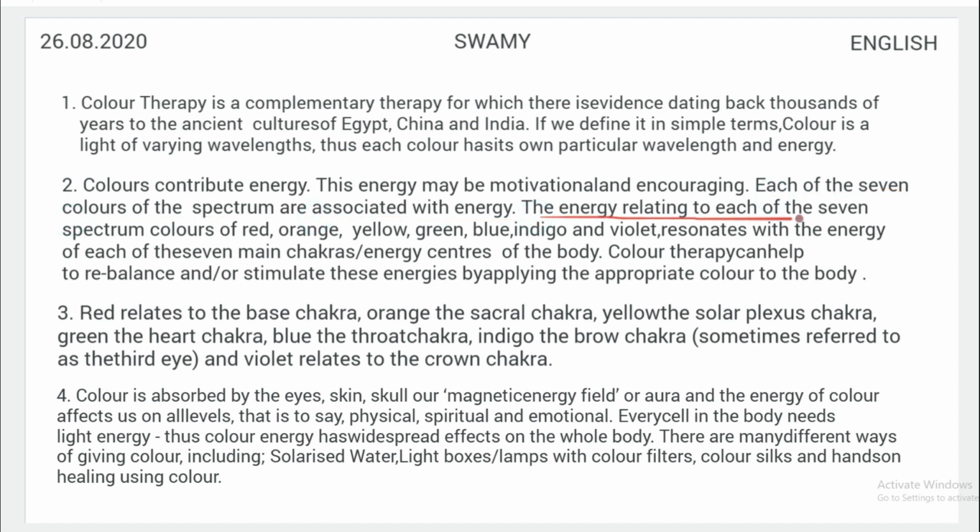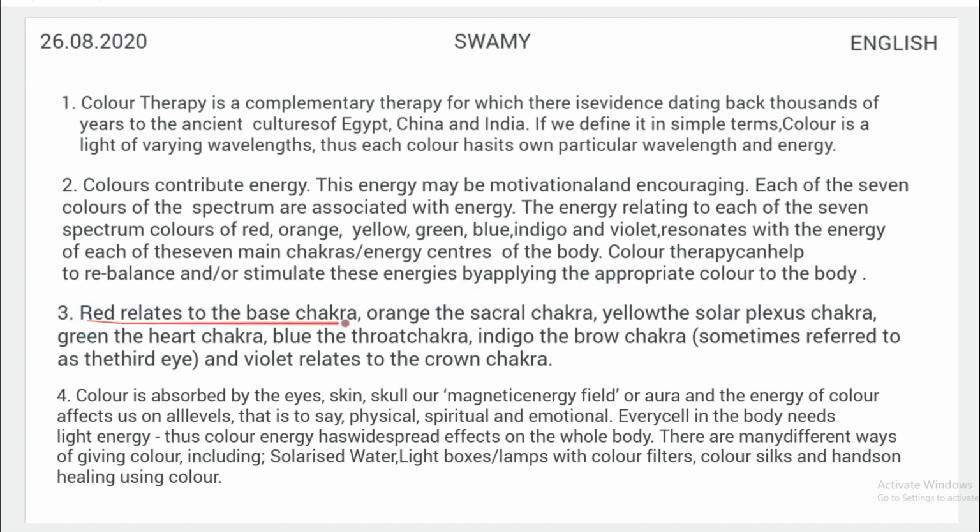The energy relating to each of the 7 spectrum colors of red, orange, yellow, green, blue, indigo and violet resonates with the energy of each of the 7 main chakras, energy centers of the body. Color therapy can help to rebalance and or stimulate these energies by applying the appropriate color to the body.